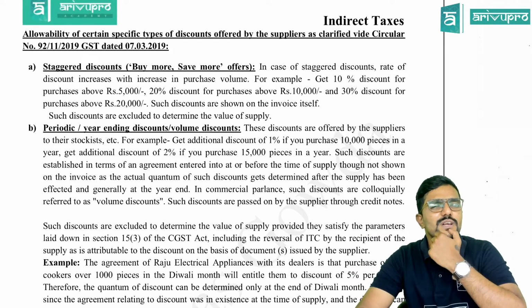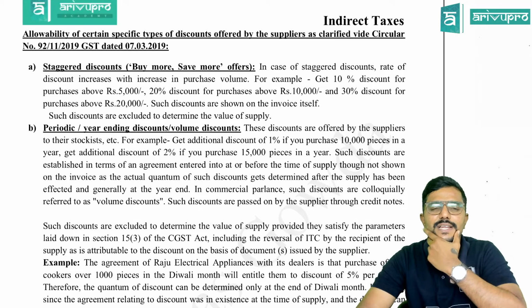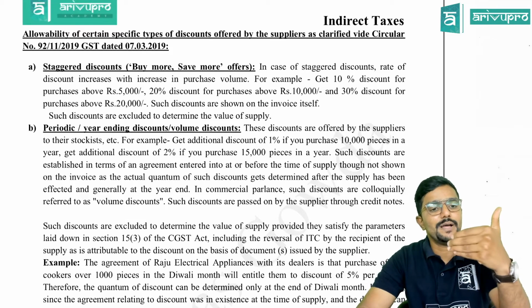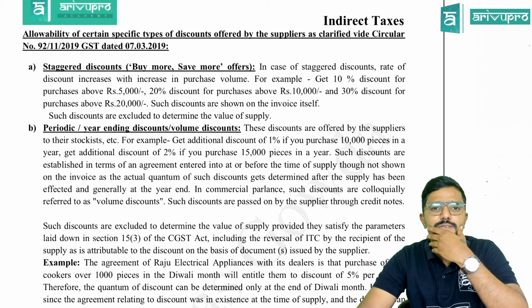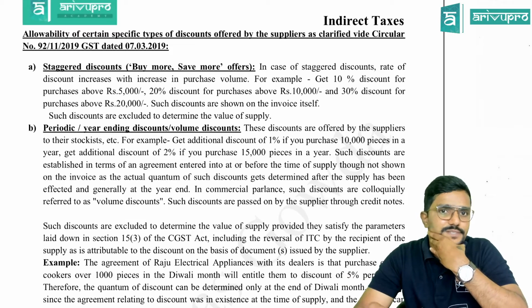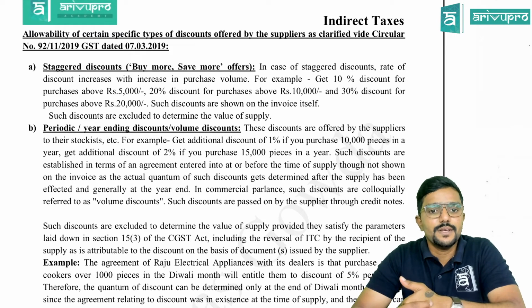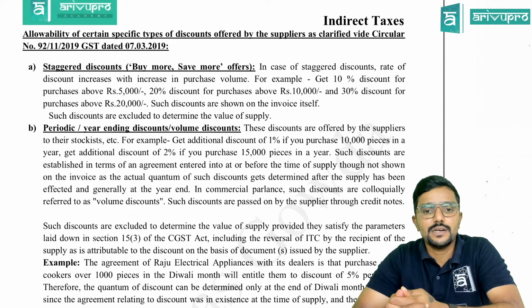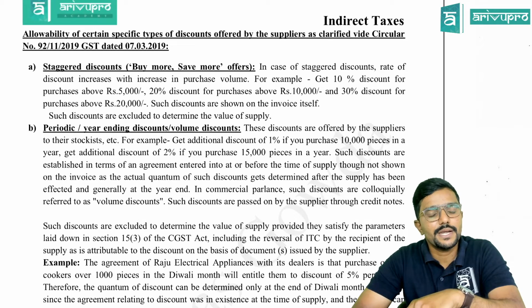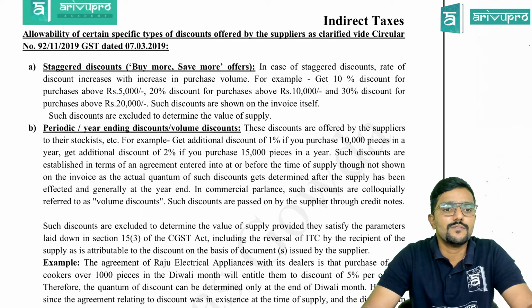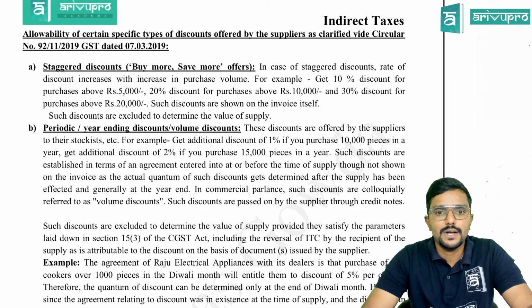You would have seen these especially in Brand Factory or any other shopping mall: buy for 5,000, get 20% discount; buy for 10,000, get 30% discount. If you buy more, they will give you more discount. We call it staggered discount: the rate of discount increases with increase in purchase volume. For example, 10% discount for purchases above 5,000, 20% for purchases above 10,000, and 30% for purchases above 20,000. And such discounts are shown on the invoice itself.